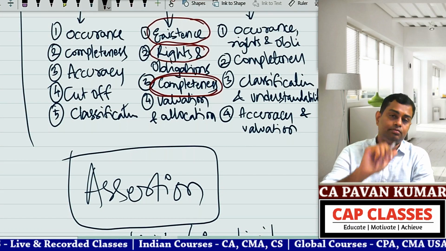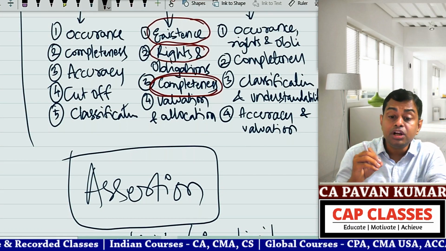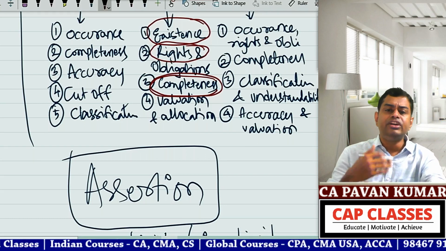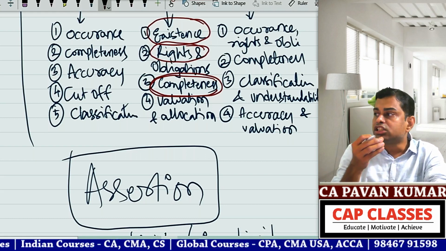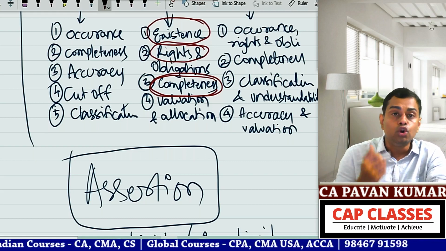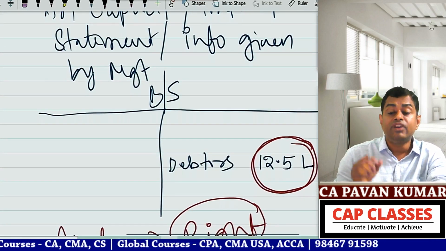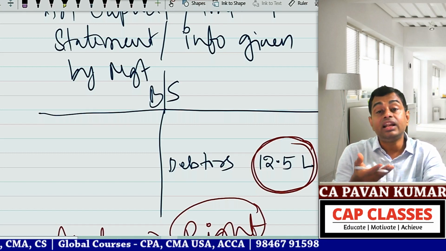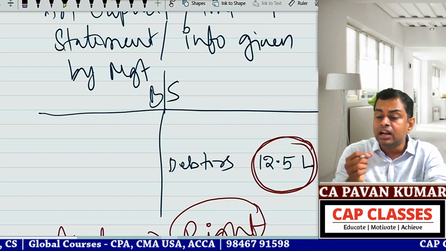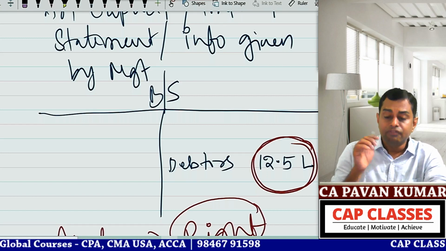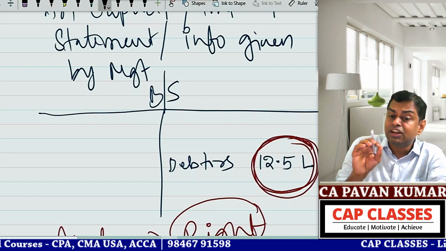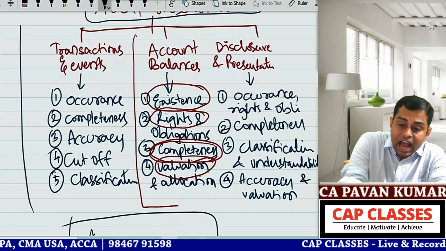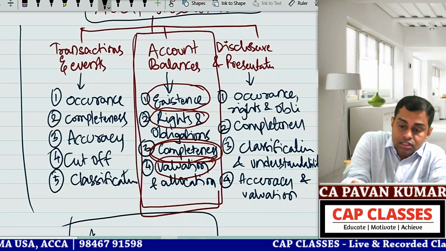Then comes the valuation. Valuation and allocation is measurement. If it is property, plant and equipment, it is historical cost minus accumulated depreciation. That is the valuation rule. For debtors, what is the valuation rule? Gross amount minus any provision or allowance created for unrecoverable amounts. Whether this 12.5 lakhs is correct from the valuation point of view or not, then I will put a tick here. Now I have verified an account balance.